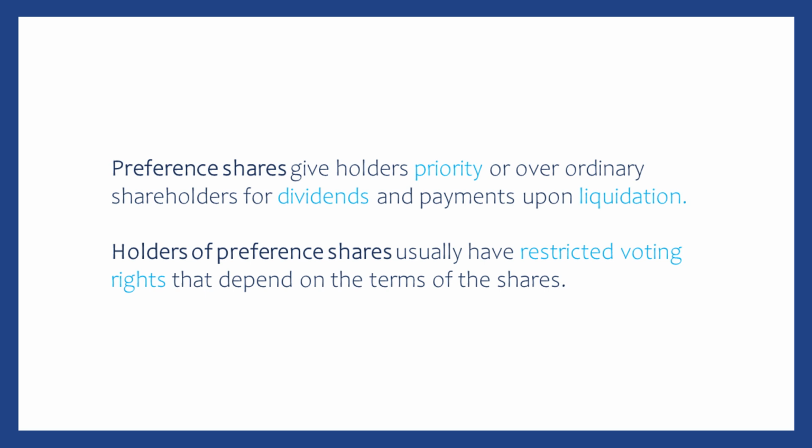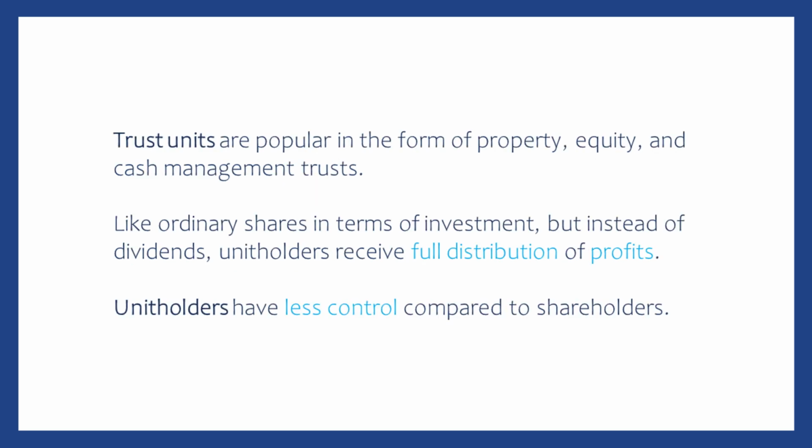Preference shares. Preference shares give their holders priority or preference over ordinary shareholders for dividends and payments upon liquidation. Different types of preference shares have different characteristics and rights. Holders of preference shares usually have restricted voting rights that depend on the terms of the shares.